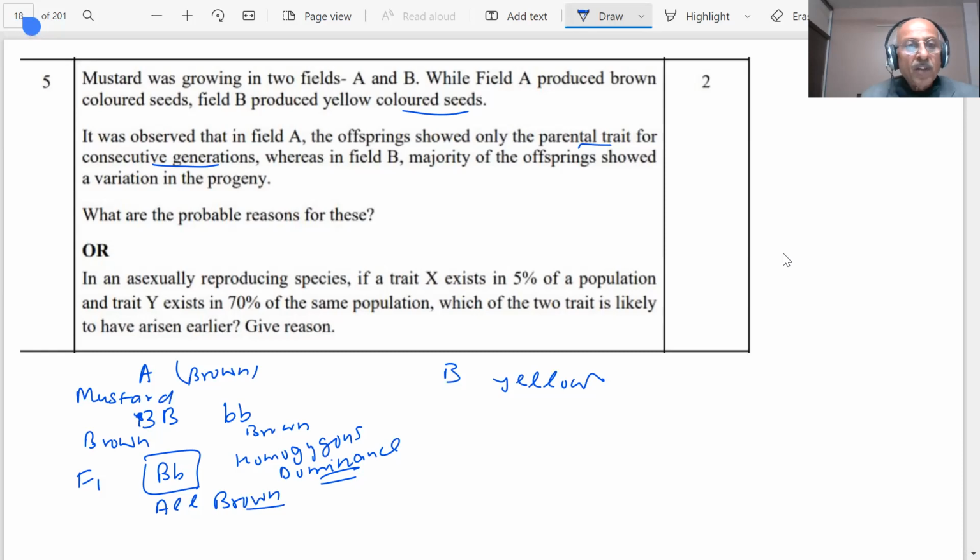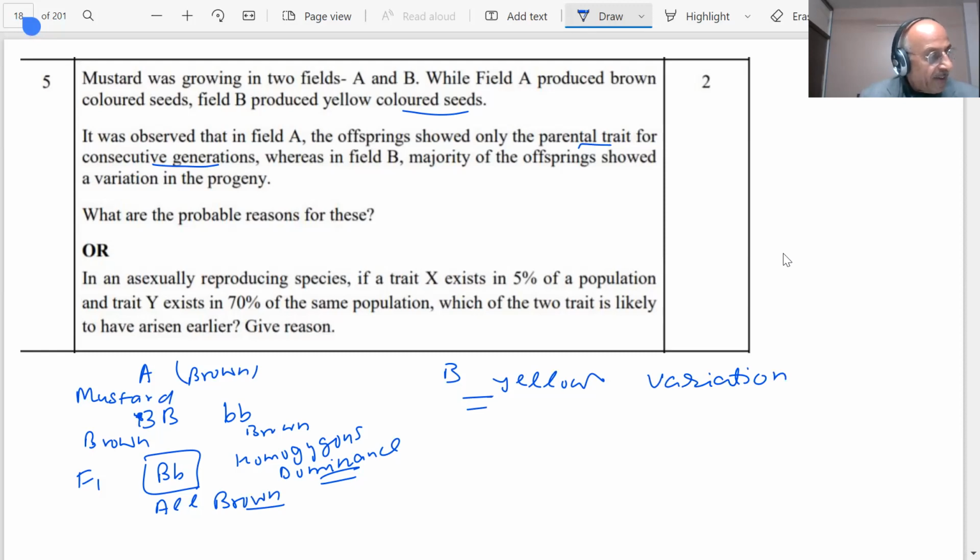All will be brown. So the dominance of brown is there. What happens in the case of field B? Majority of the offspring showed variation. Here we are observing variation.